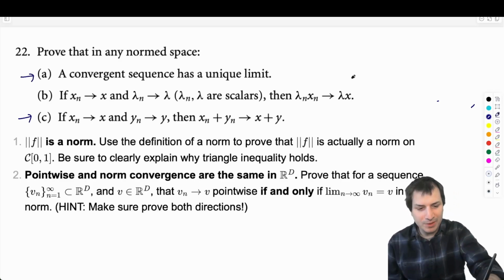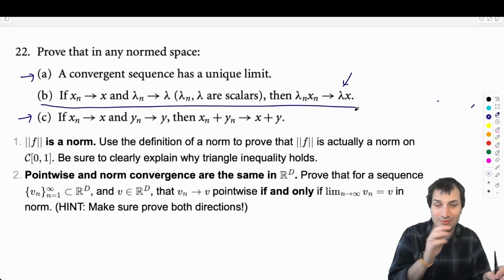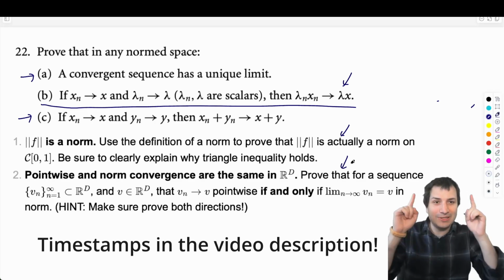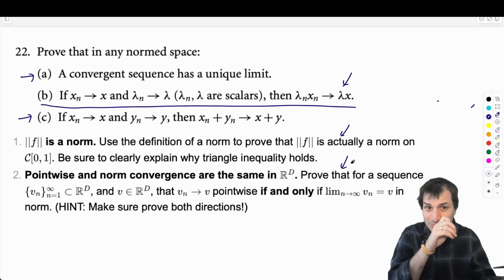one about adding. This one was done in the forum. A student did this one in the forum, so I'm not going to do that one. There was a nice proof there. And then I'll do these two as well. And I'll put timestamps hopefully here where you can skip to the one that you want to see if you only want to see one.